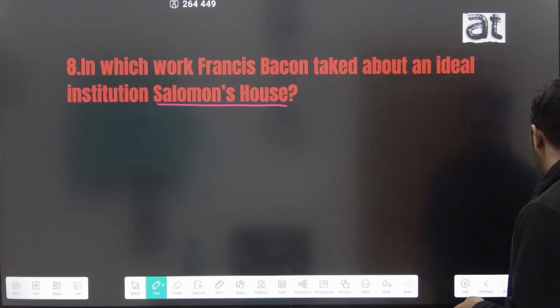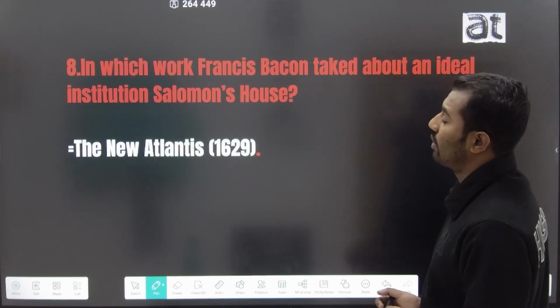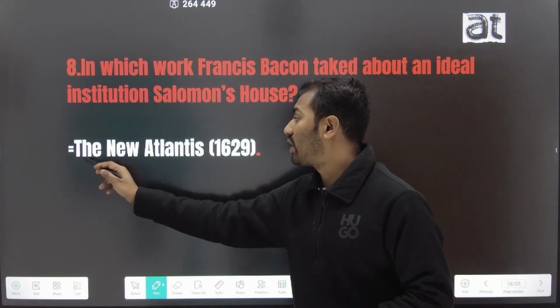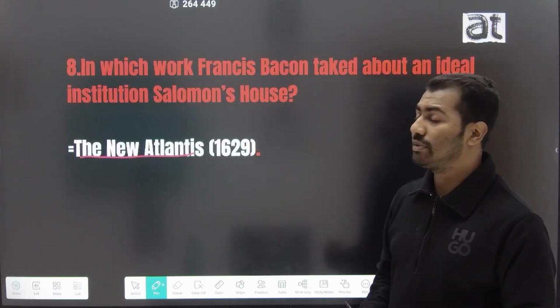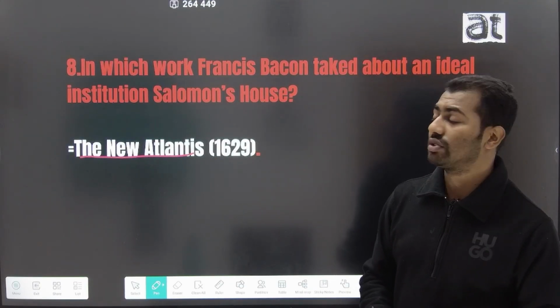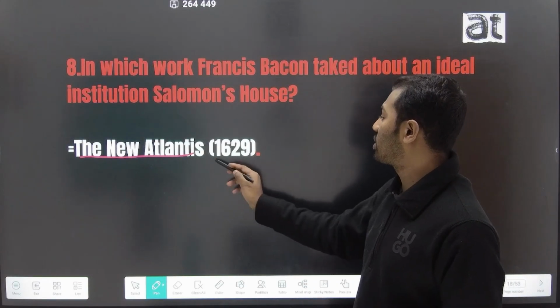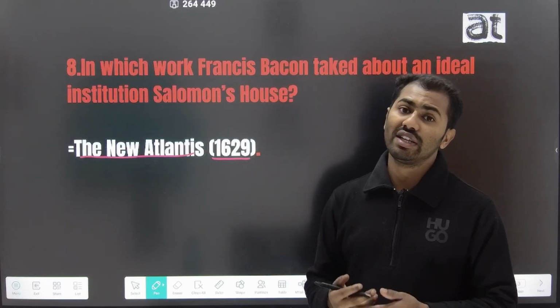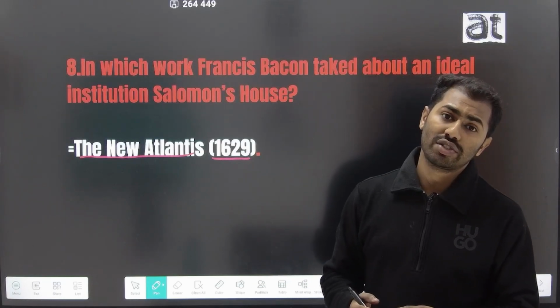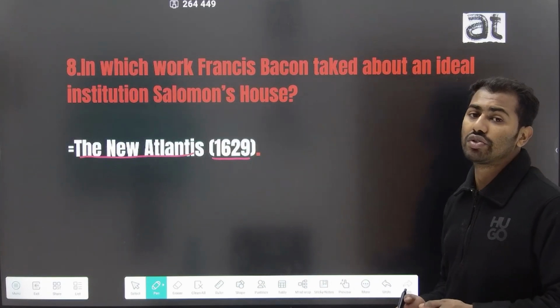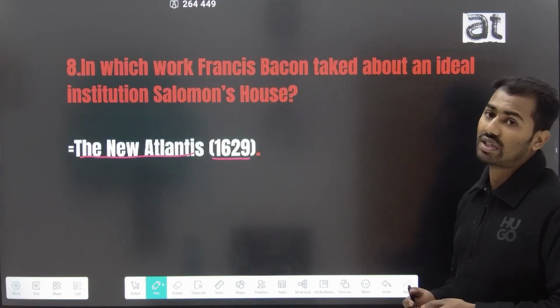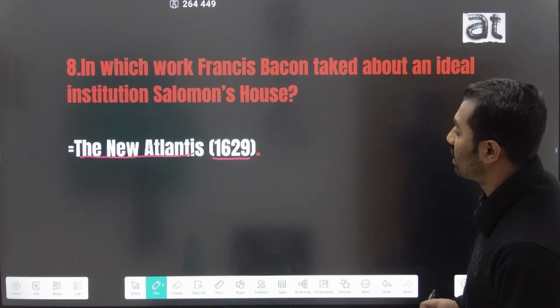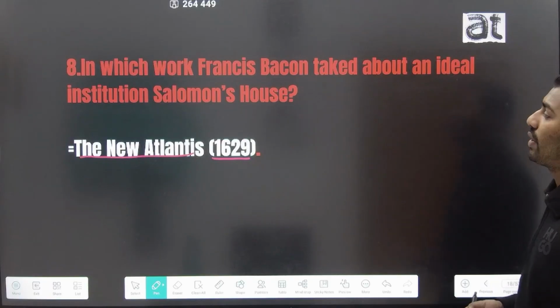Francis Bacon imagines the creation of Solomon's House in his work The New Atlantis. Francis Bacon's work New Atlantis was published in the year 1629, and in it he imagines creating an ideal institution known as Solomon's House.